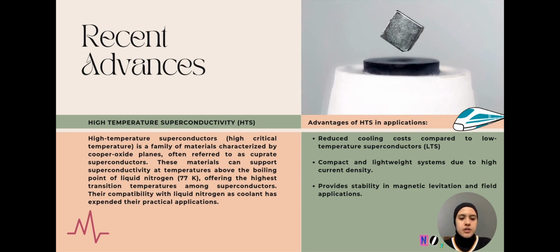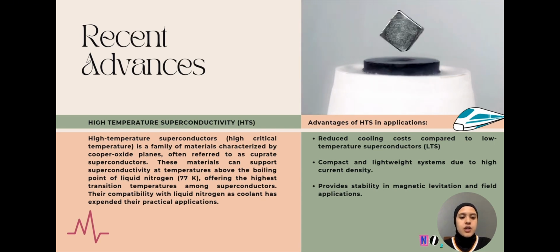These remarkable materials can operate at temperatures above the boiling point of liquid nitrogen, making them the champions of transition temperature among superconductors. Their ability to work with liquid nitrogen as a coolant has significantly broadened their real-world applications, providing a more practical and cost-effective solution.